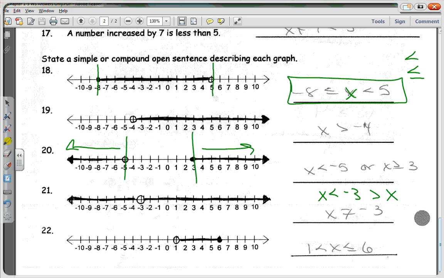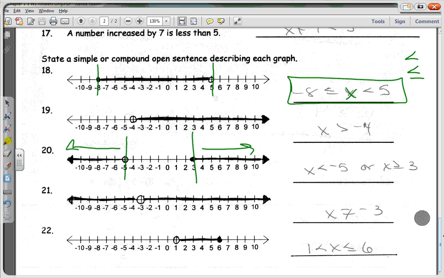How many of you wanted to put something that looked like that? You can't do that. It's not correct notation. I understand where your brain is coming from on that, but it is never good. It's not good to do that ever. My brain can't even wrap around that very well. So we're just going to erase that. What this says is the entire line is highlighted there. The entire line is shaded except for what value? So that means X can be any number except for -3. Do we understand that, yes or no?